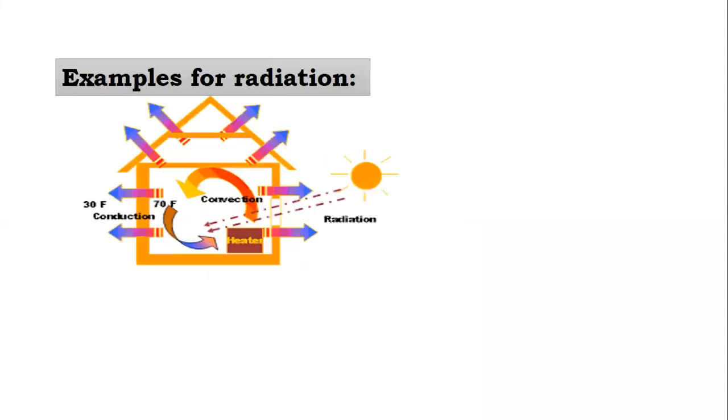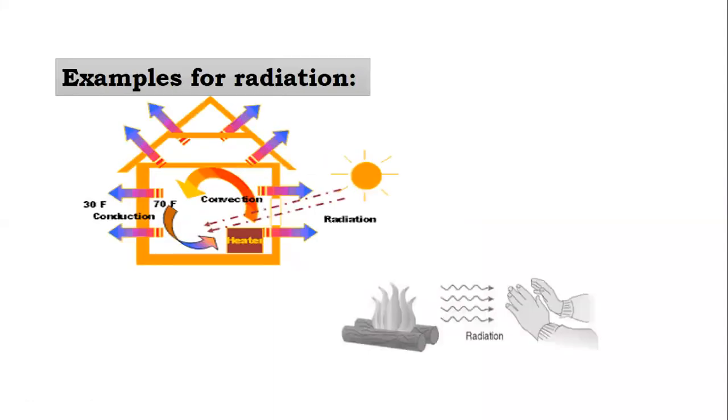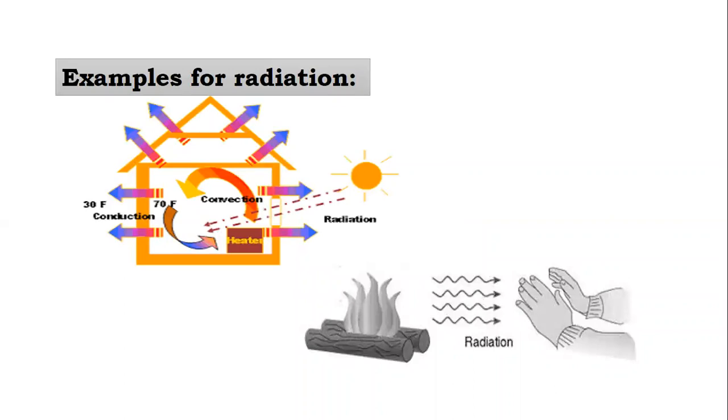Example of radiation. You can see some pictures which are examples of radiation. From the sun, sunlight is coming to the earth in the form of radiation. The heat coming from the sun to the earth is in the form of radiation.